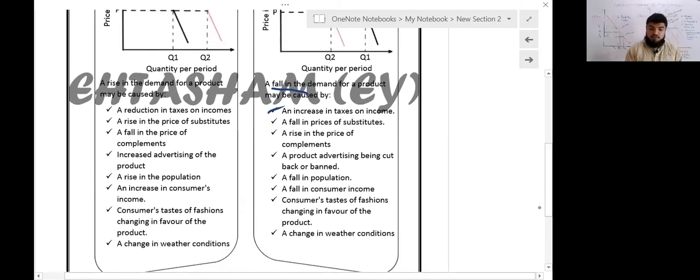A fall in consumer income, the same. Taxes rise. As the taxes rise, the consumer's real income falls, and if the nominal income of a consumer falls, definitely there will be a fall in demand. Consumer taste, fashion for the product decreases, or it changes. A change in weather conditions is another factor. We have discussed this in our example: there is a fall in the demand for ice cream in the winter.